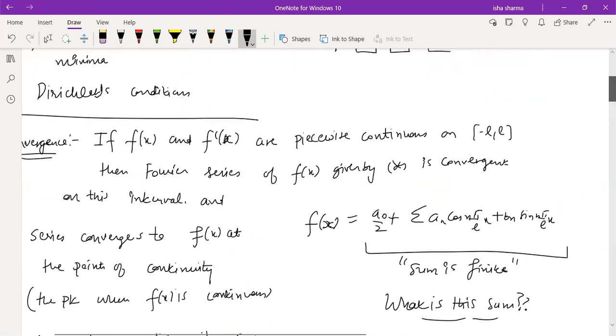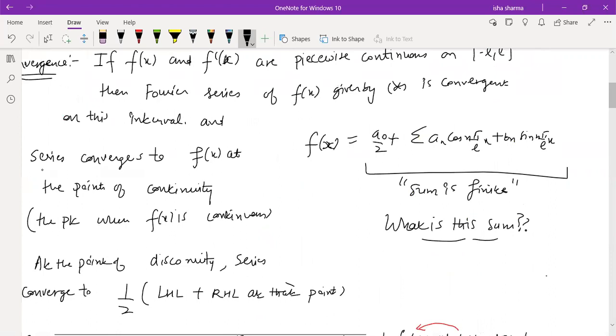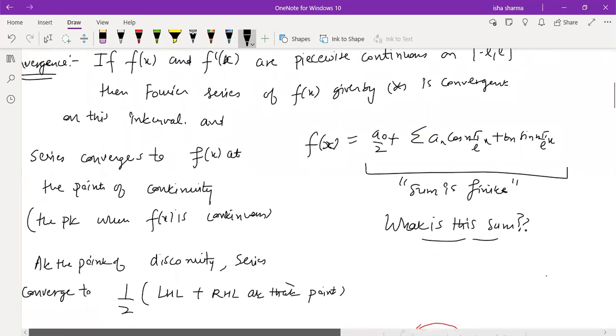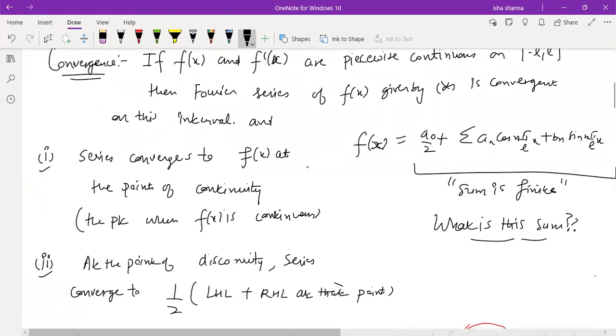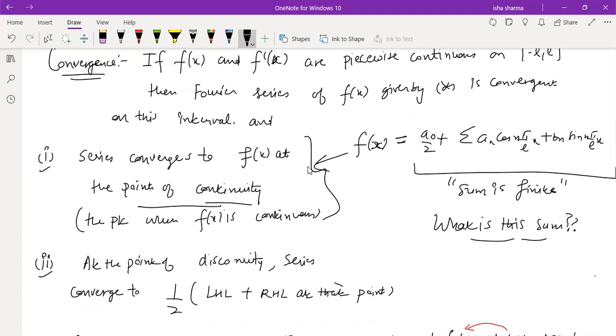This is the theorem which I started in the beginning. The first point, if you want to look at, the series converges to f(x). The is equal to f(x) that I wrote was only for the first point. At the points of continuity, this is exactly matching. But at the point of discontinuity, I cannot write that this function is equal to f(x).